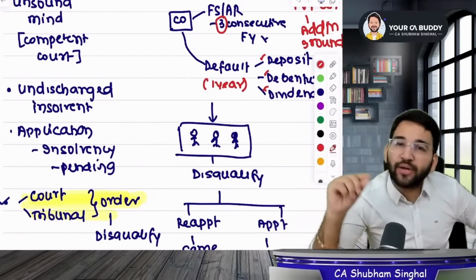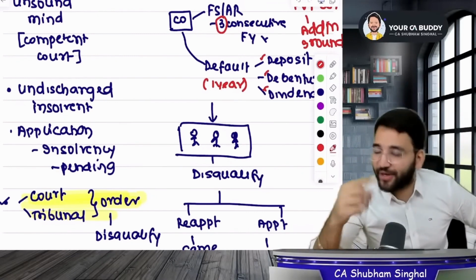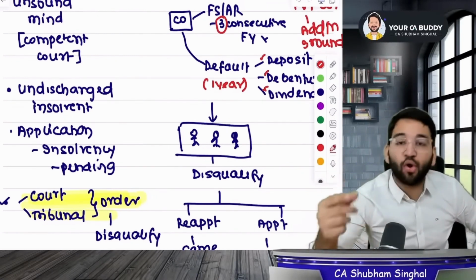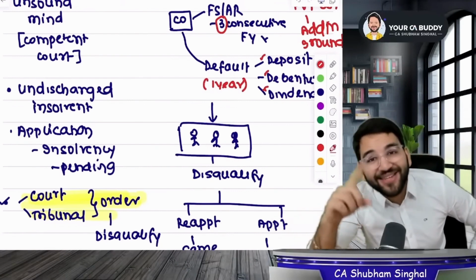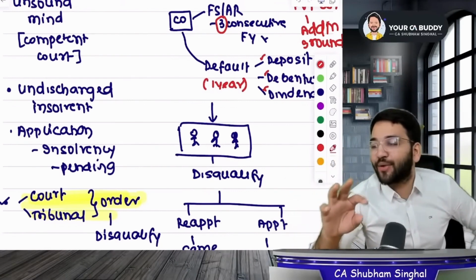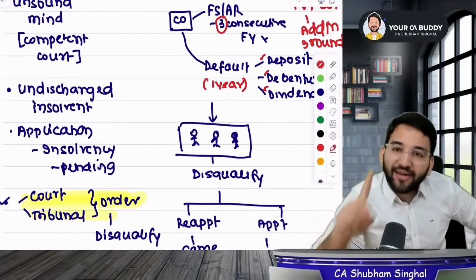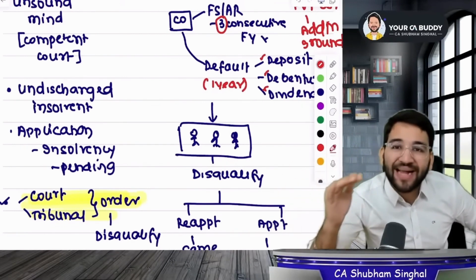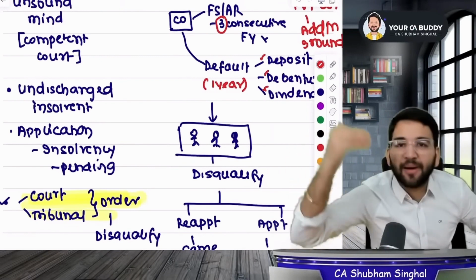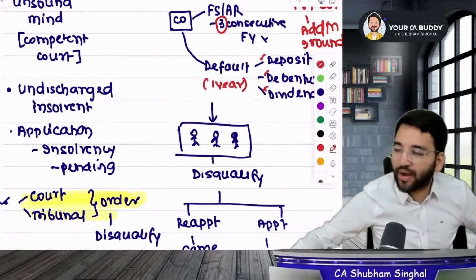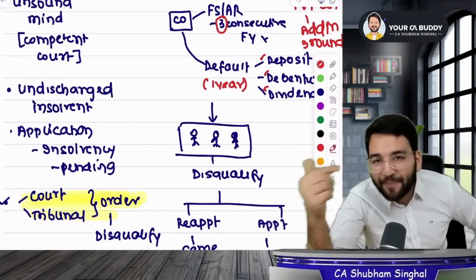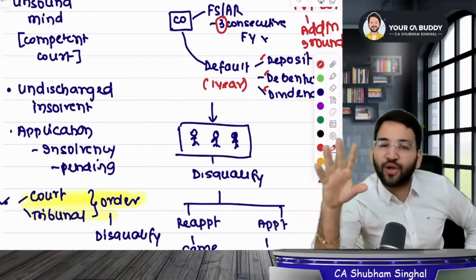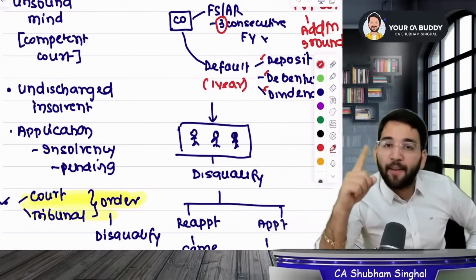Then I said that if the court or the tribunal has disqualified you, then you are disqualified. And if you haven't paid the calls of a company, okay, you hold the shares in a company and you haven't paid the calls for more than 6 months, then also you will be disqualified. And also if you are convicted in a related party transaction in 188, if you don't have a DIN, you are disqualified. And if you have breached the maximum number of directorships, that is 20, then you'll be disqualified. Remember one thing, you can file an appeal on all these, but it won't help. Once you get caught in this provision, you will be disqualified. You will have to sit quietly for 5 years.